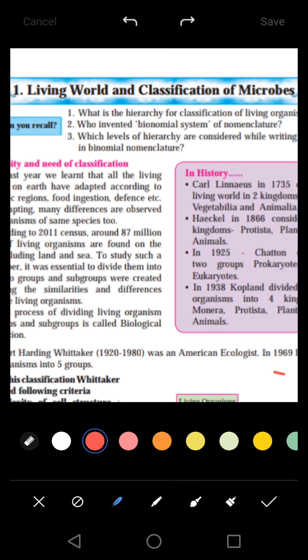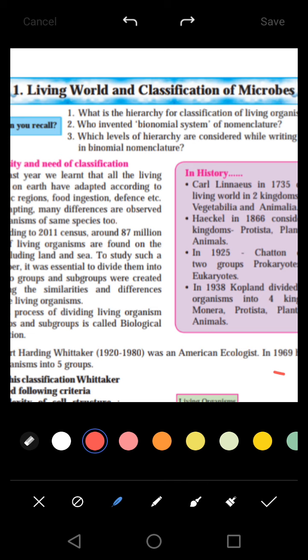Next is, who invented the binomial system? Okay, as you might have guessed, it is Carl Linnaeus. Sir Carl Linnaeus was the first person who gave the binomial system. In this system, we name the living organisms by giving them two words. As we have our names, for example, my name is Yogesh Sachwani, there are two words in it. Similarly, organisms were given names like this, where one word is the genus and another word is the species. Now what are these genus and species?